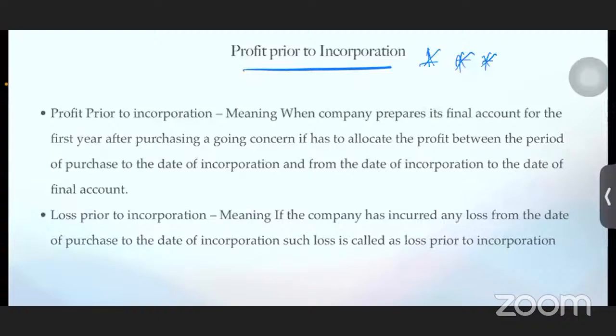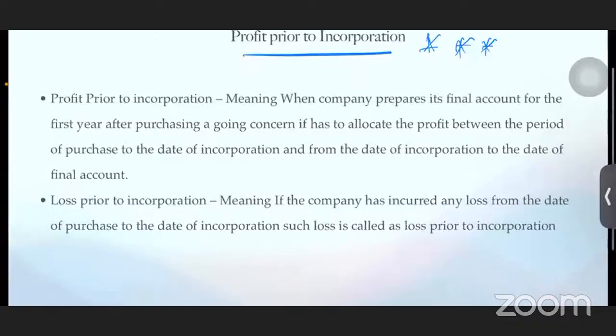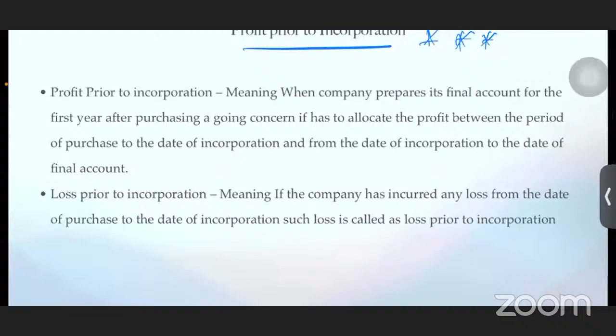I told you, right? From 1st April, that is April, May, June, the company was a partnership or a sole trader. And how many months are remaining? 8 months, the company, that is from the date of incorporation to the date of final accounts. So now we have to divide that into before and after. If there is any loss, we call it a loss prior to incorporation. Look at the next bullet point, guys. If the company has incurred any loss from the date of purchase to the date of incorporation, such loss is called a loss prior to incorporation.